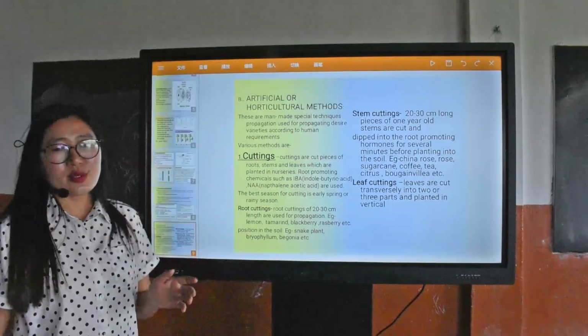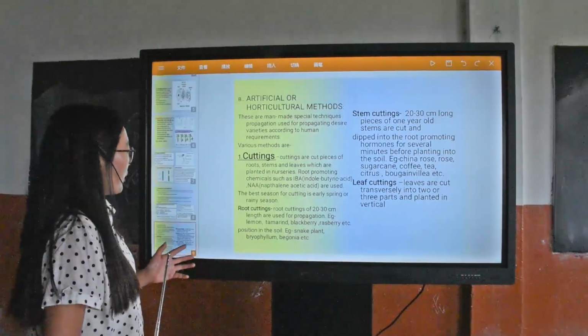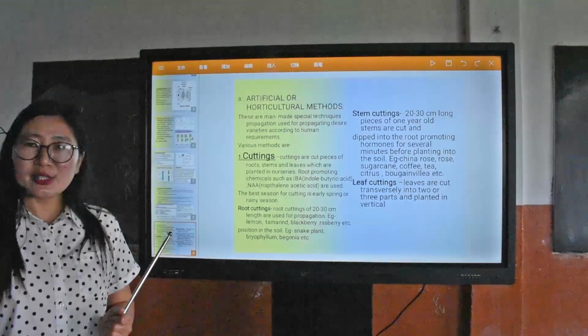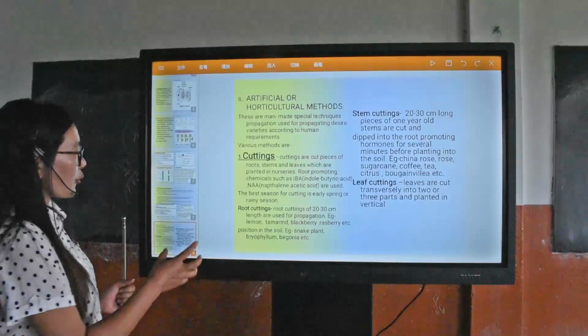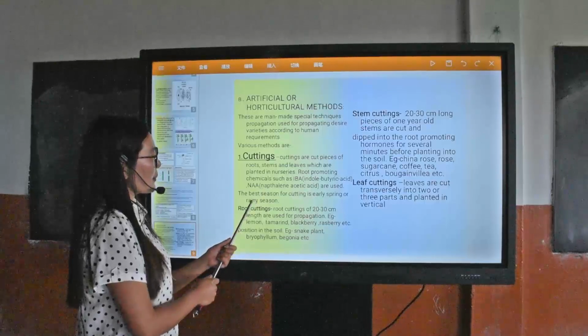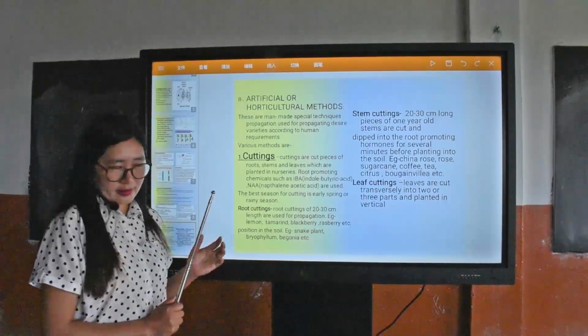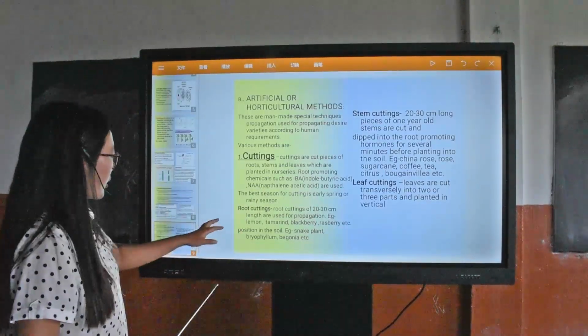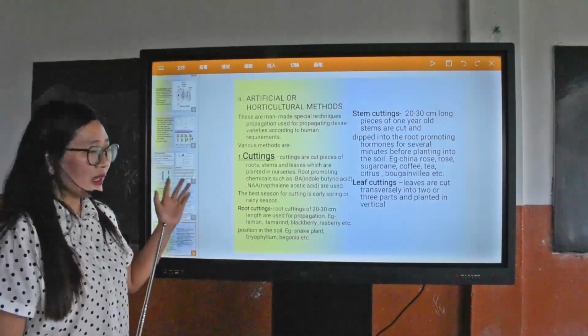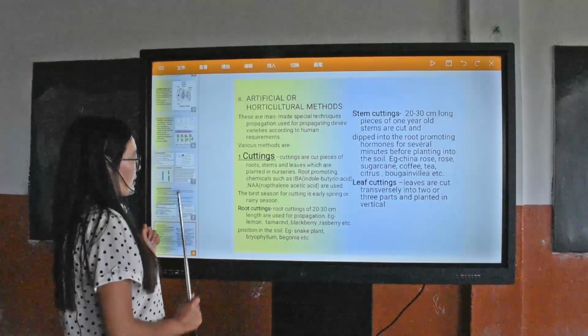Cuttings are cut pieces of stems, roots and leaves, and later on these are planted into nurseries. For this purpose, we use root-promoting chemicals such as IBA and naphthalene acetic acid. The best season for cutting propagation is early spring or during the rainy season.